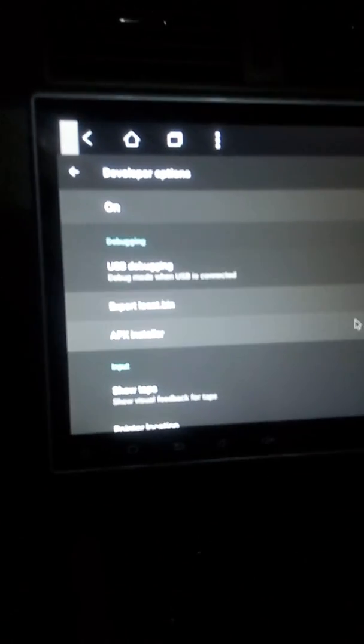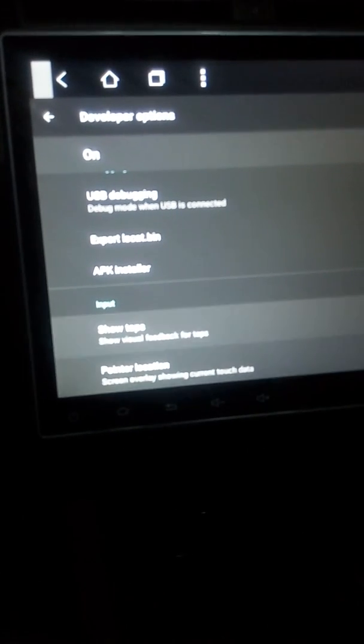Then you click the code 7890 and okay, then you scroll down to these two options and turn them on, this one and this one.